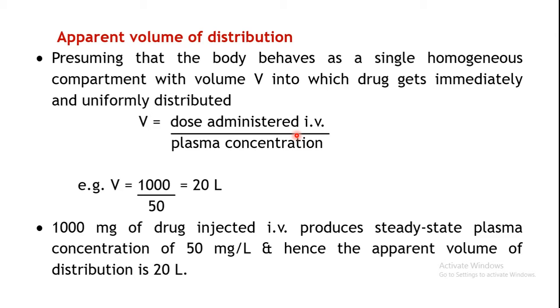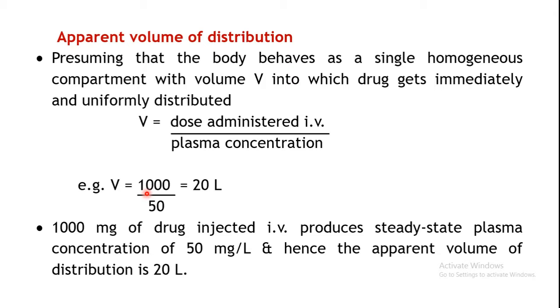IV means you're placing your drug directly into your bloodstream, so there is 100% bioavailability. That's why you're considering this route. If you consider the oral route, 100% bioavailability will not be there. So in calculation of the volume of distribution, you consider the IV dose divided by the plasma concentration. You can calculate by substituting these two.